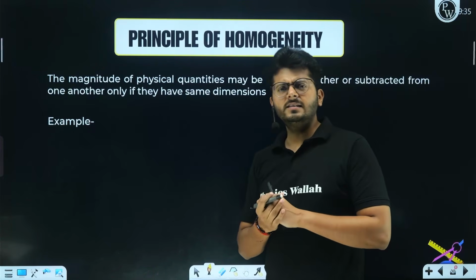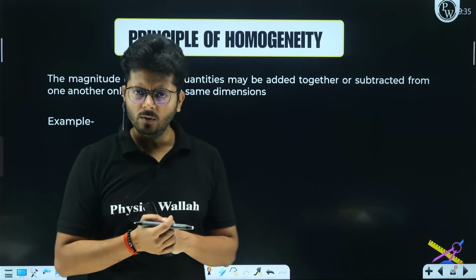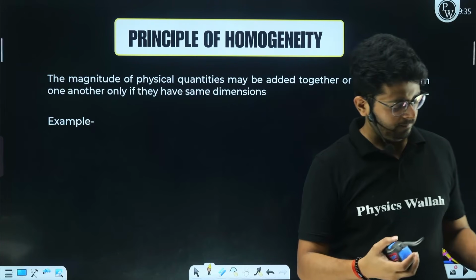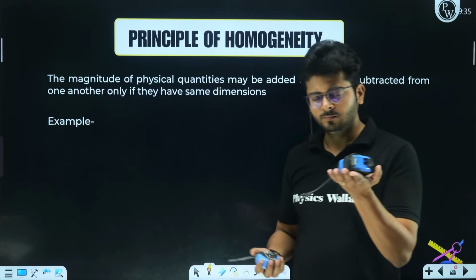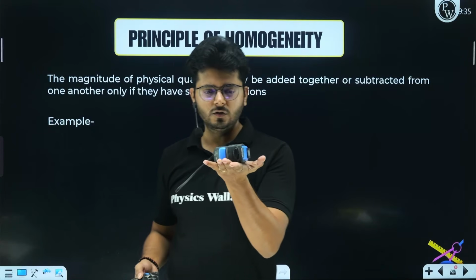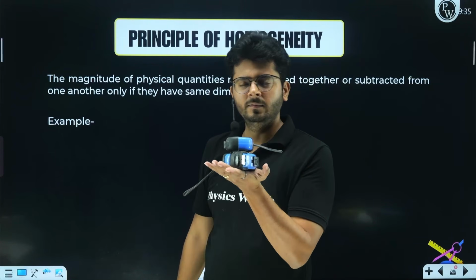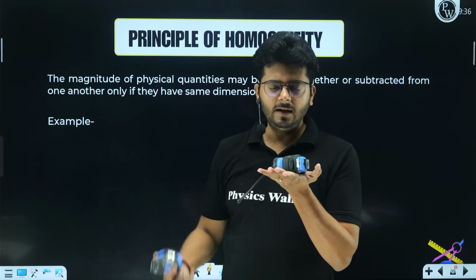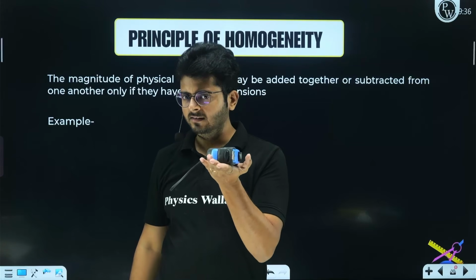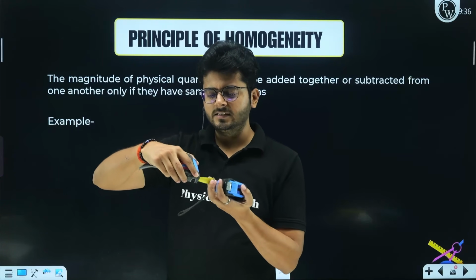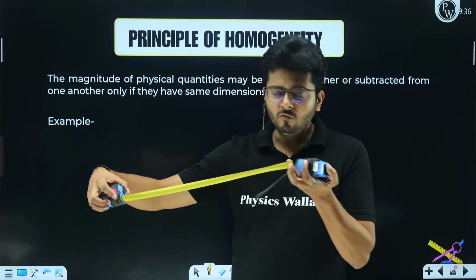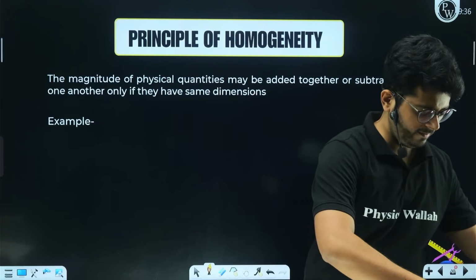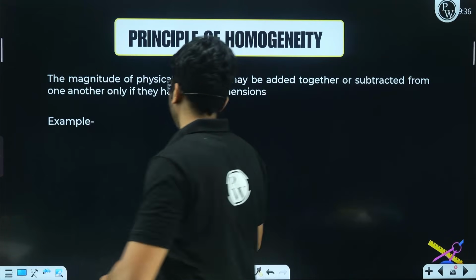Now, in most cases, it's an extension of your common sense, right? How is it common sense? Understand that. You see, let's say if I have this body, right? I want to add the mass of this body with the mass of this body, right? I can do that because mass can be added to mass, right? But what if I have the mass of this body, let's say 500 grams, and I have the length of this body, let's say 5 meters, right? So 500 grams and 5 meters cannot be added, right?